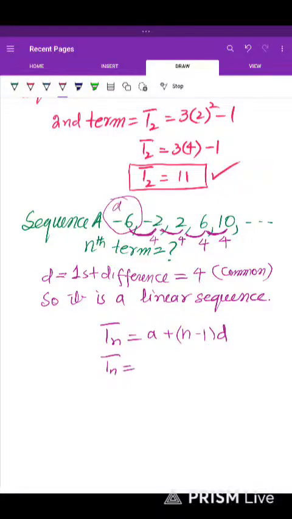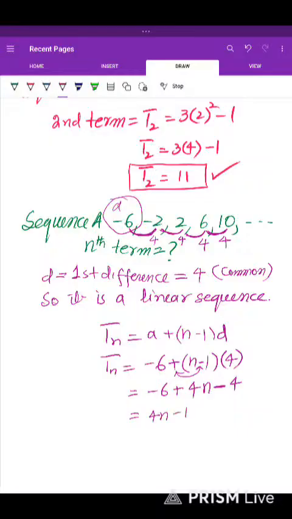Tn is equal to a, the first term, which is minus 6, plus n minus 1 d. What is d? d is the common difference, right? Now we have to simplify this. It is minus 6. 4 multiplied by n is 4n, and 4 multiplied by 1 is 4, but two signs are there. Look, these two signs are with 4 and 1. So plus minus minus will appear. I hope you can understand. So 4n can be written first, and minus 6 minus 4 will be minus 10. So this is the nth term of the sequence.